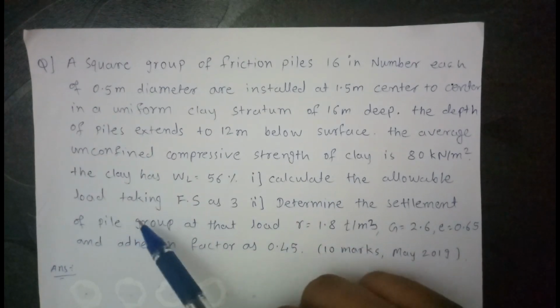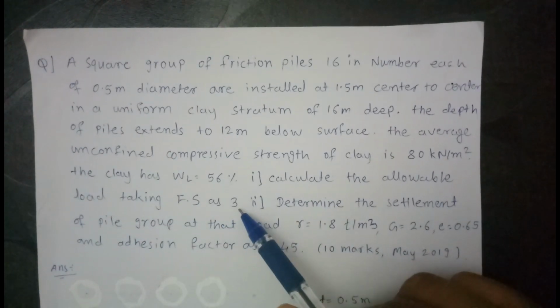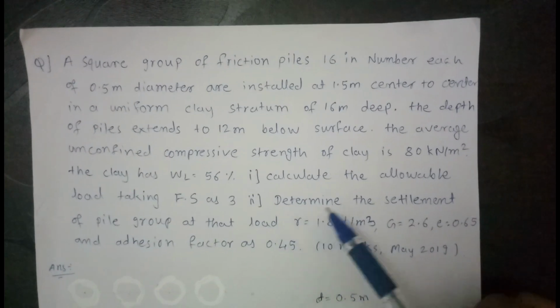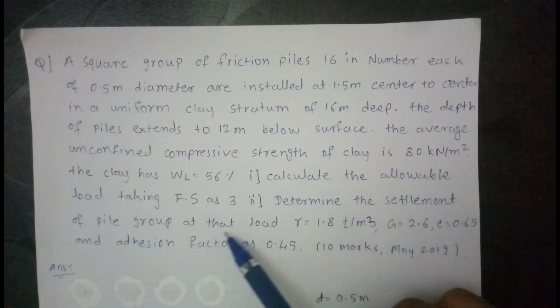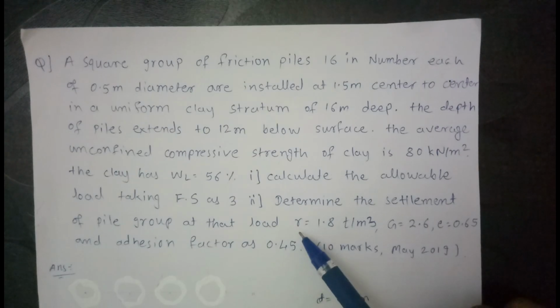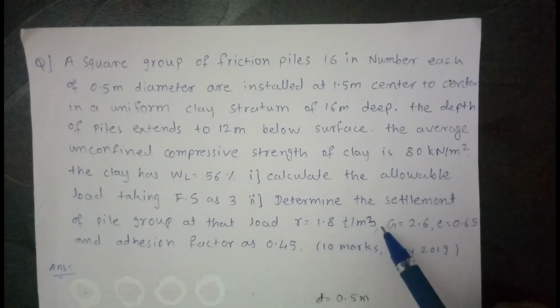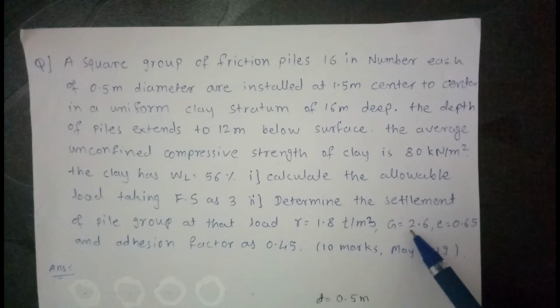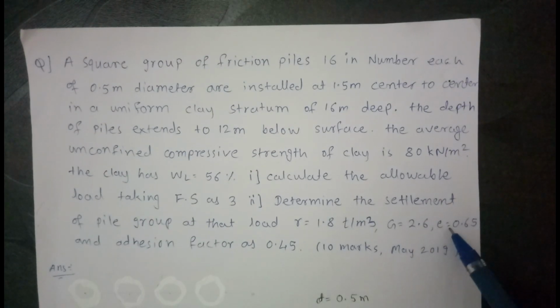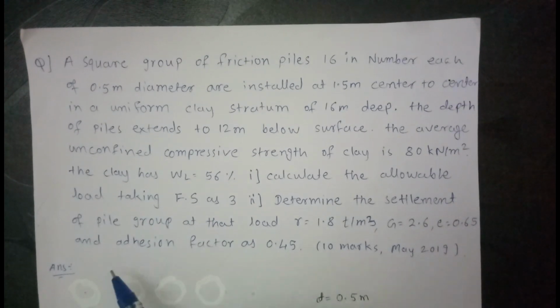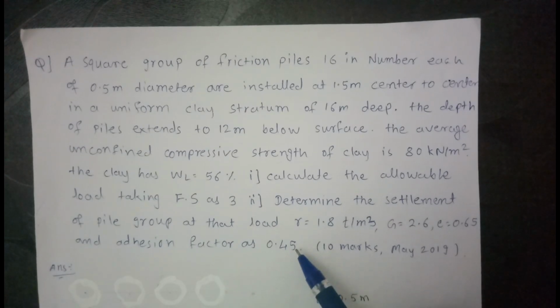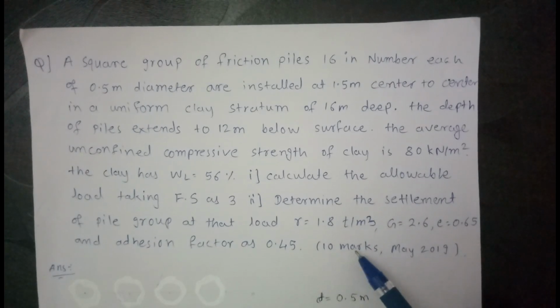Calculate the allowable load taking factor of safety as 3. Second, determine the settlement of pile group at that load if gamma, or unit weight of soil, is equal to 1.8 ton per meter cube, G, the specific gravity, is equal to 2.6, void ratio e is equal to 0.65 and adhesion factor as 0.45. This question was asked in May 2019 for 10 marks in Mumbai University exam.